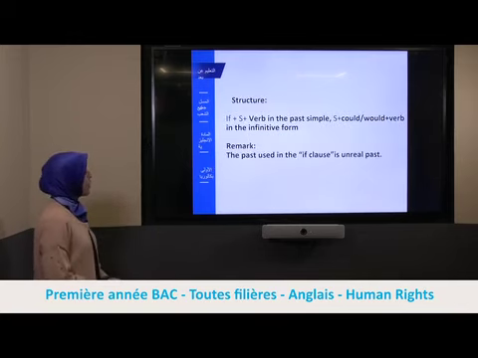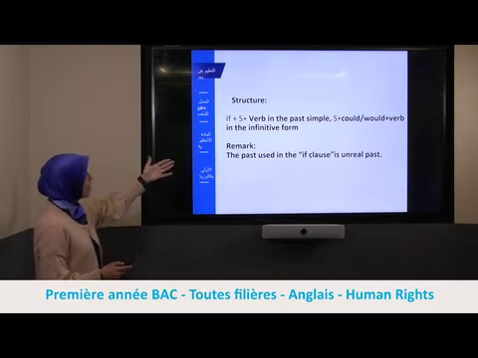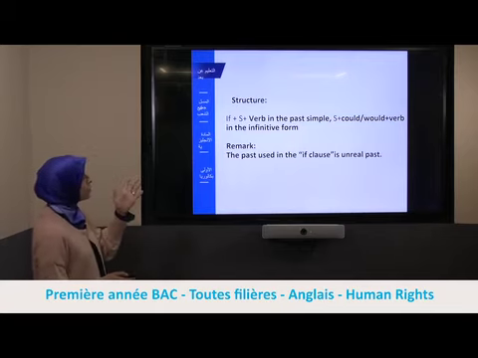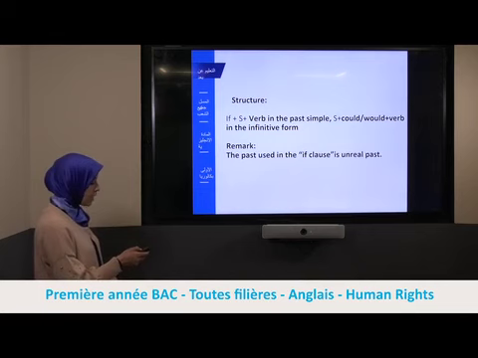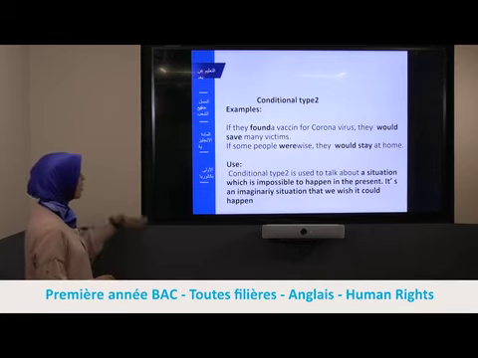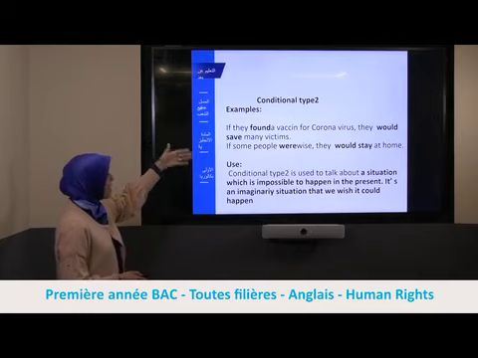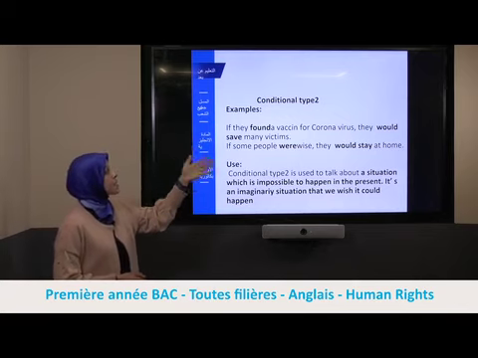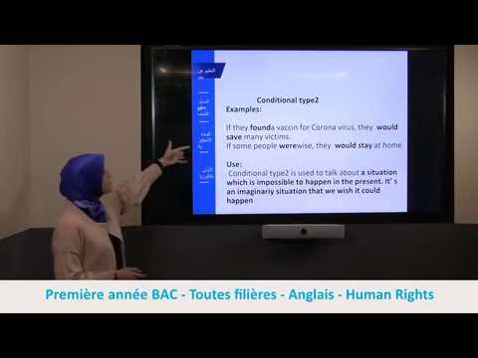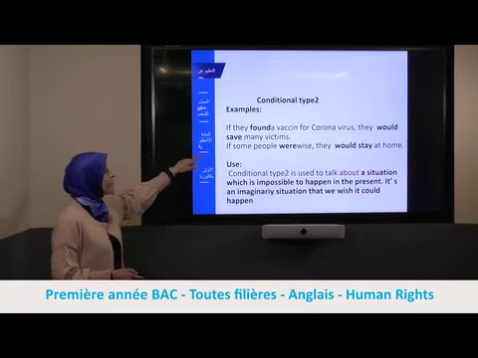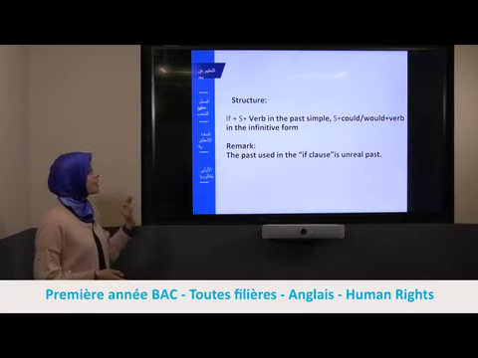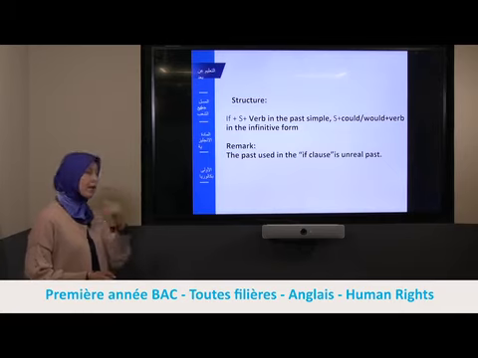For the structure, in the if clause, we have if plus subject plus verb in the past simple. And in the main clause, we have subject plus could or would plus verb in the infinitive form. If you go back to the examples, you can see this. So we have if plus subject they plus verb in the past simple, they found. And in the main clause, we have subject plus would or could plus verb in the infinitive form. The same thing for example number 2. There is a remark. The past used in the if clause is unreal past because we are just imagining, we are just wishing.